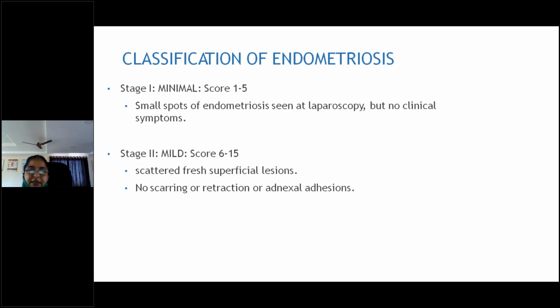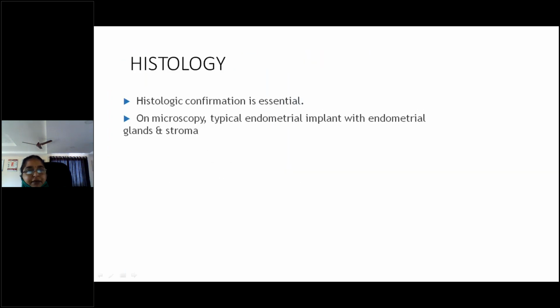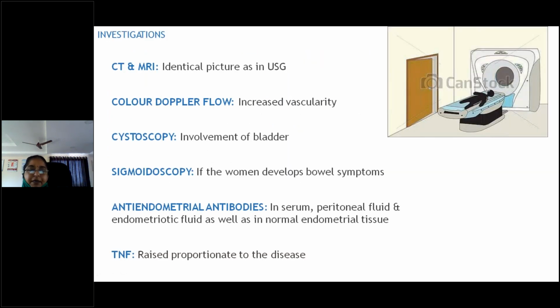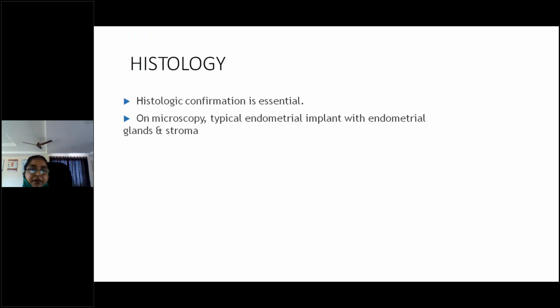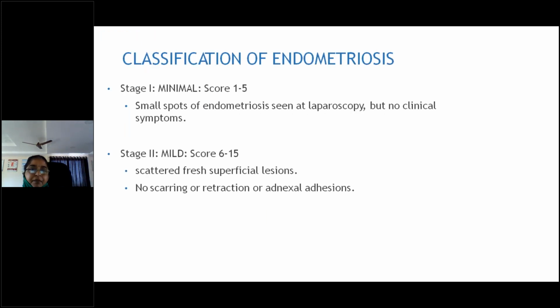All the routine investigations, hematological investigations, should be followed with a scan, then followed by CA-125, and laparoscopy is the gold standard. Then comes CT, MRI, sigmoidoscopy. Okay. Cystoscopy, all these things can be done. Histology, always you should look for the endometrial glands and stroma.